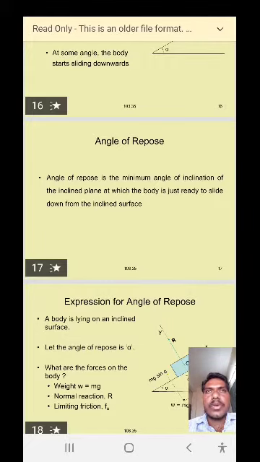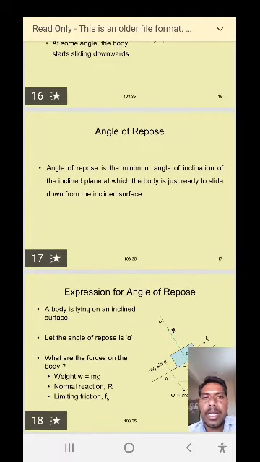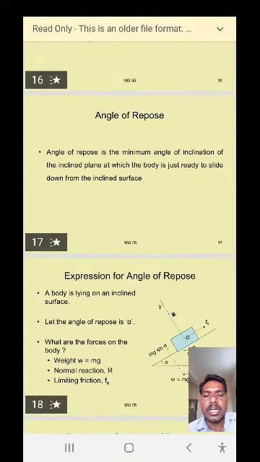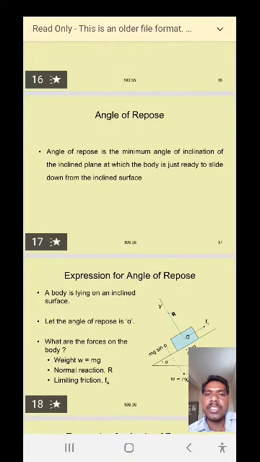Or we can say it another way: if the angle of inclination is increased, at a particular angle the body is just ready to slide down on the inclined surface. That particular angle of inclination is called the angle of repose.